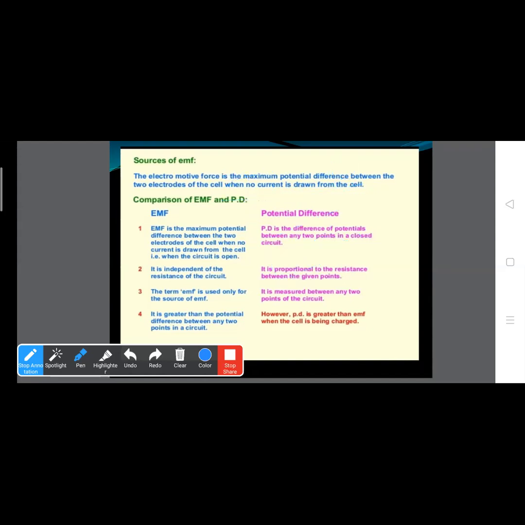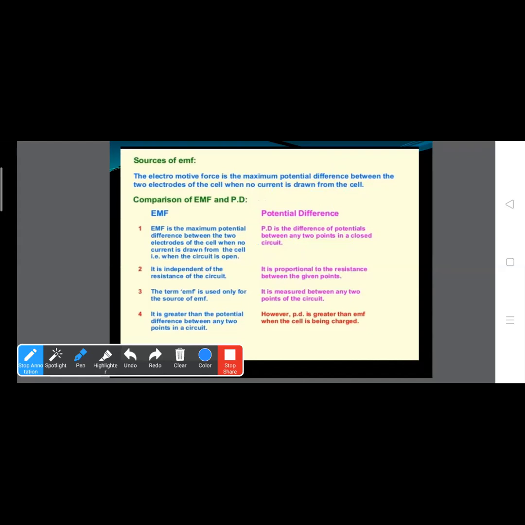Now, the term EMF is used only for the source of EMF, while potential difference is measured between any 2 points of the circuit. And EMF is greater than potential difference between any 2 points in the circuit. However, potential difference is greater than EMF when the cell is being charged.